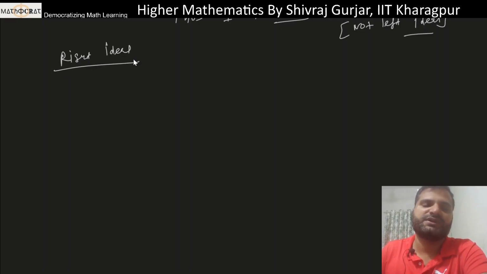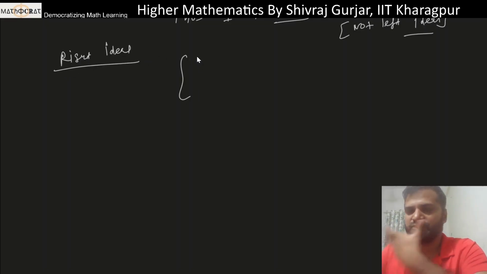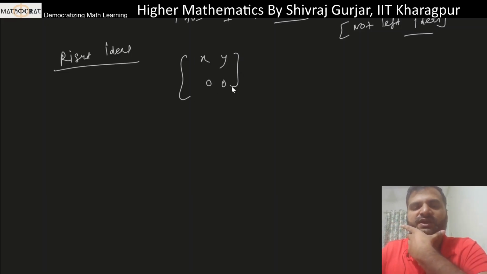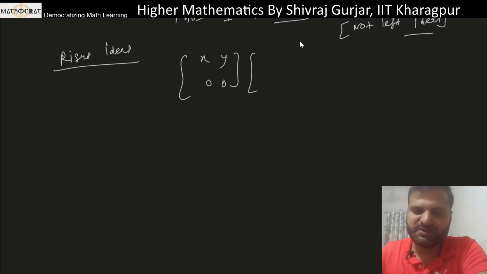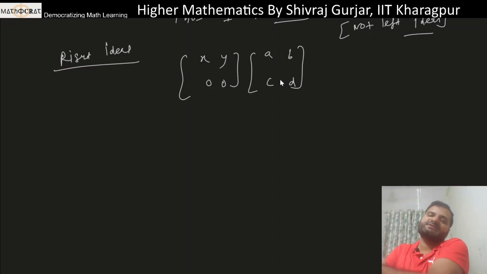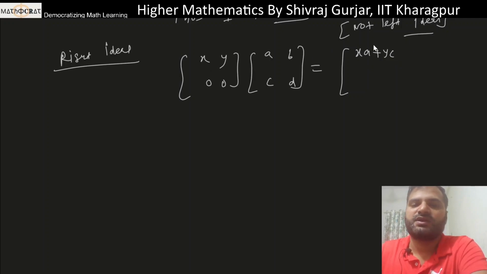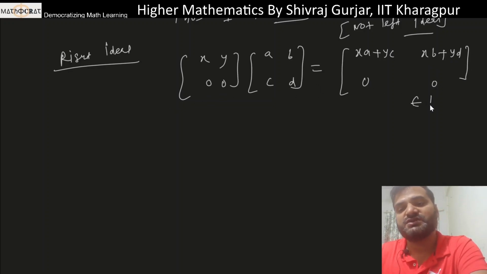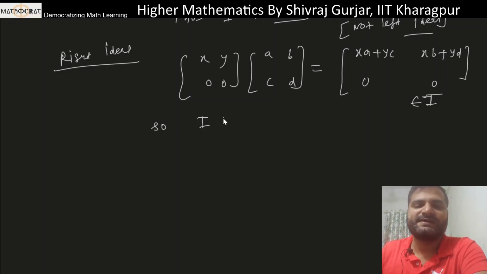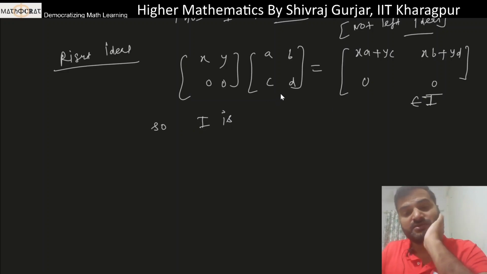अगर राइट आइडियल की बात करें तो बेसिकली पहले we'll take the element of I which is x y 0 0, and in the right side we'll take element of capital R which is A B C D, because now the element of R are absorbed from the right side, then we say that that is a right ideal. So अगर इसमें वही apply करें, so this will be xA plus yC and then this xB plus yD, and then this is 0 0 0 से multiply करेंगे तो 0 है. This is of course in I because second row is 0. So I is absorbing element of R from right side, so this is right ideal.